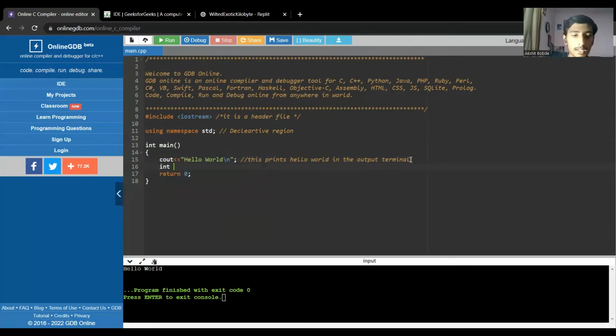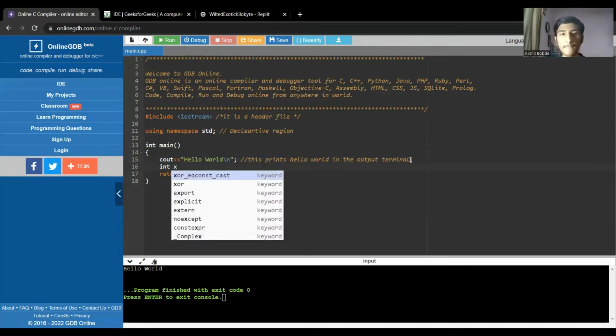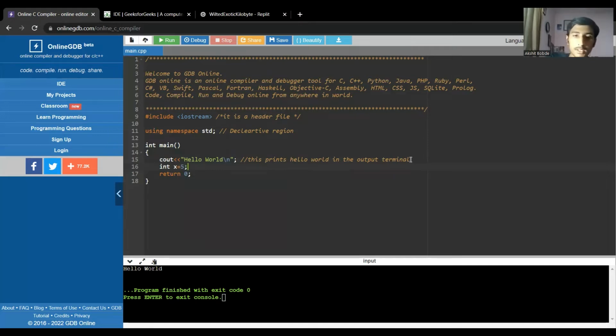If I declare an integer, let's say x, this is only a declaration. Memory has not been allocated; it is just a declaration. Now I'm assigning x the value, let's say 5. Now in the container x, the value 5 is being stored. We can check that by printing it out.